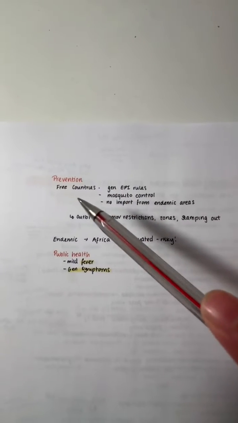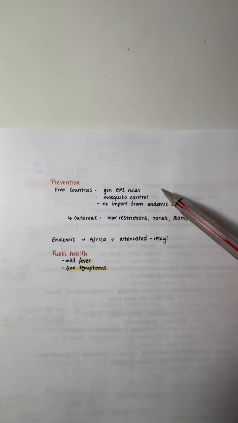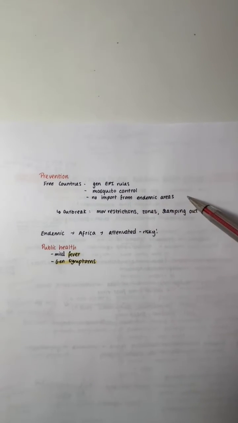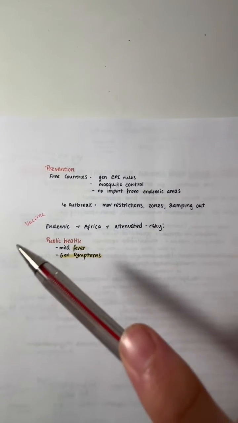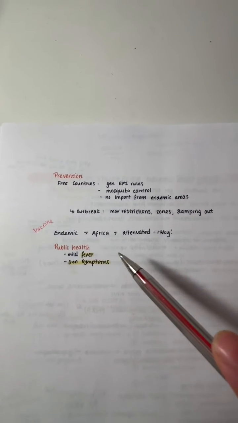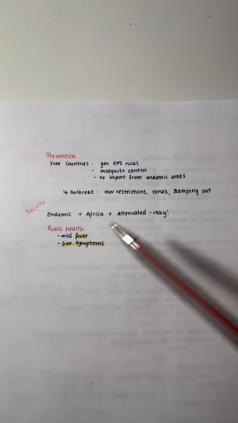For prevention, in free countries, we follow the general epidemiological rules, and we also have tick control and no imports from endemic regions. In the case of an outbreak, have movement restrictions, zones, and stamping out. There's also a vaccine in endemic areas in Africa. It's an attenuated vaccine, so it's risky. In regard to public health, we can see mild fever and general symptoms.